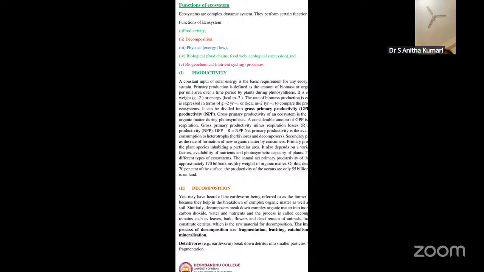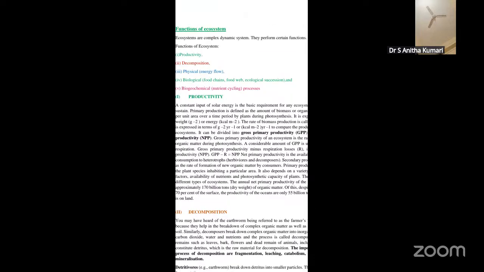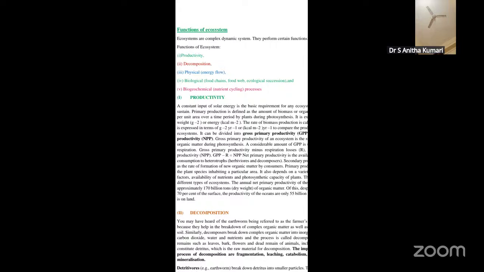Now, next is decomposition. What do you mean by decomposition? Decomposition occurs by various methods, and this process of decomposition is carried out by various microorganisms. Not only the microorganisms, but even the earthworms, though they are the farmers' friend, also help in the breakdown of complex organic matter. So these decomposers, what do they do? Their essential role is to break down the complex organic matter into simple inorganic forms.